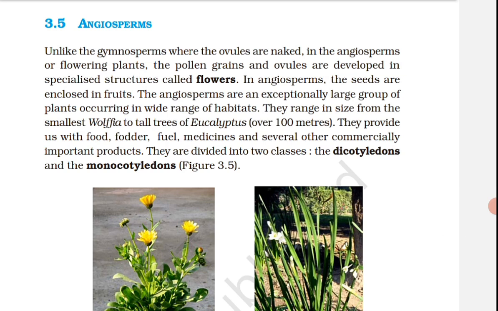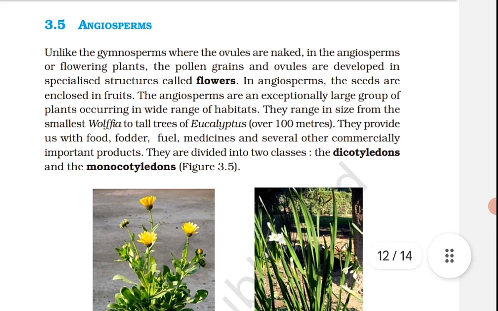Now we are going to read the summary in a quick way. Plant kingdom includes algae, bryophytes, pteridophytes, gymnosperms and angiosperms. Algae are chlorophyll-bearing, simple thalloid, autotrophic and largely aquatic organisms. Depending on the type of pigment possessed and types of stored food, algae are classified into 3 classes, namely Chlorophyceae, Phaeophyceae and Rhodophyceae. Algae usually reproduce vegetatively by fragmentation, asexually by formation of different types of spores, and sexually by formation of gametes which may show isogamy and oogamy.